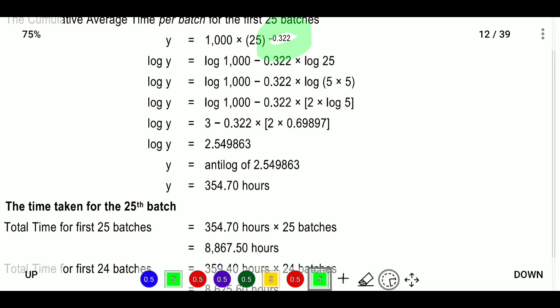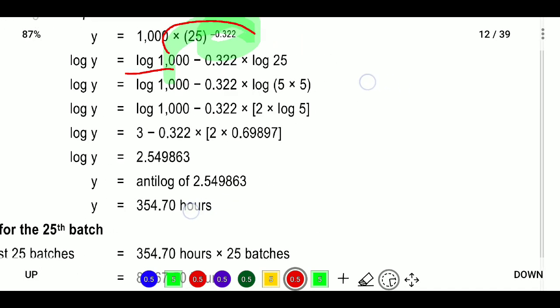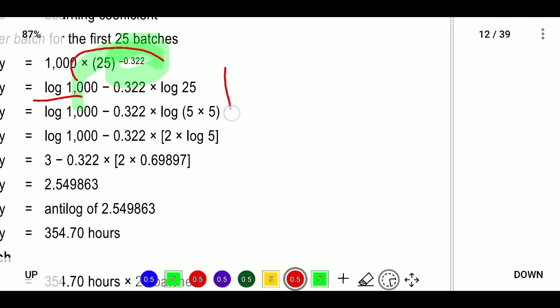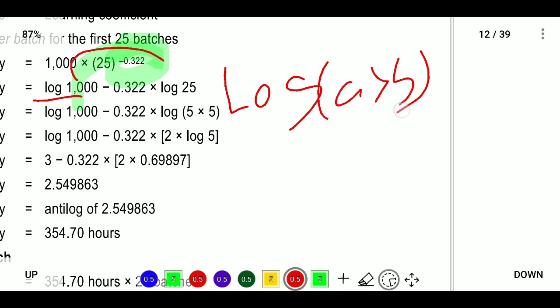For that we will take log on both sides. When you take the log, it will become log 1000 plus 0.322 into log 25. If you don't know how to take it: if you take log of a into b, then it will become log a plus log b.